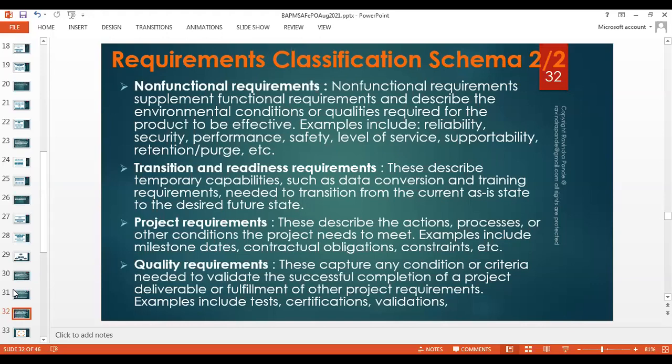Project requirements. These describe the processes or other conditions of the project that need to be met. Let's say you're working in Alberta, Canada, where the temperatures are really low, and the iris scanner you're given gets foggy after a couple of attendance scans, and then you always need to swipe it with a cloth or something like that.